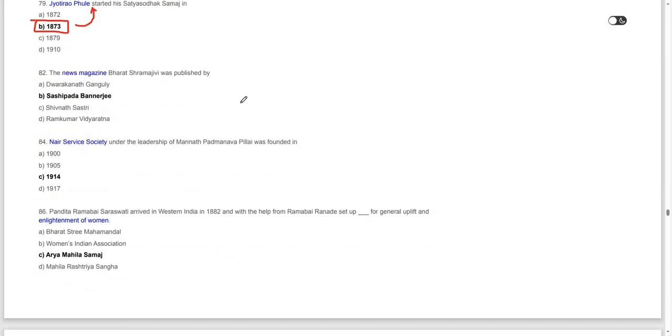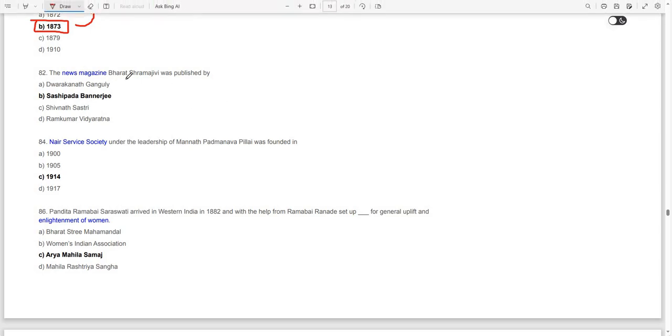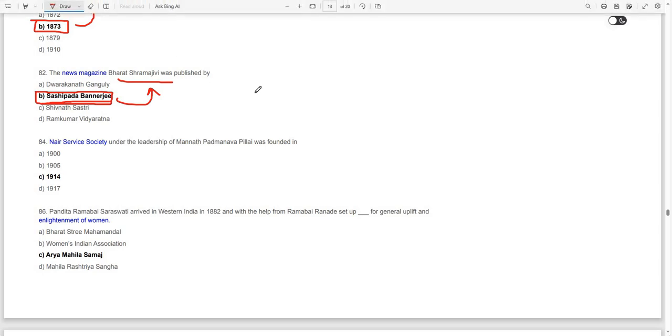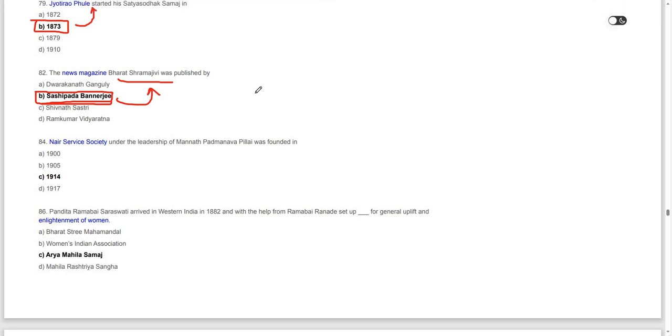Moving on to the next question. The new magazine Bharat Shramajivi was published by Shashipada Banerjee.